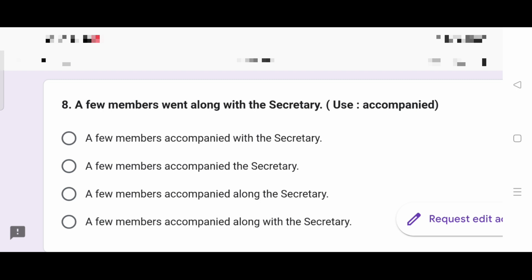A few members accompanied along the secretary. And a few members accompanied along with the secretary. So if you are using accompanied, students, no need to use with, along or along with. No need. Therefore, a few members accompanied the secretary is the right answer.